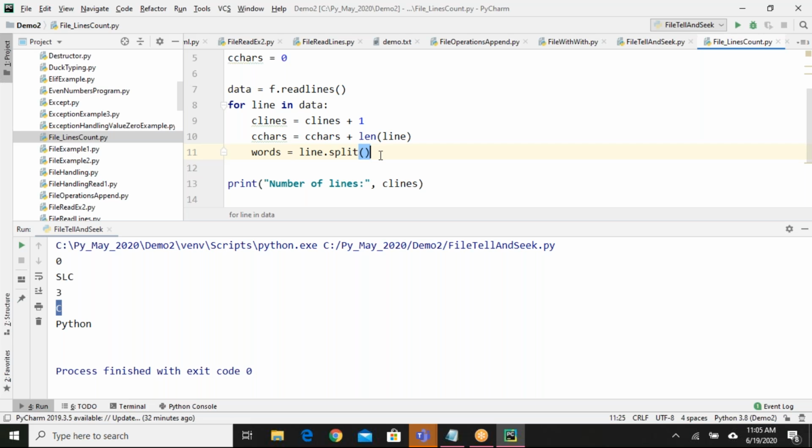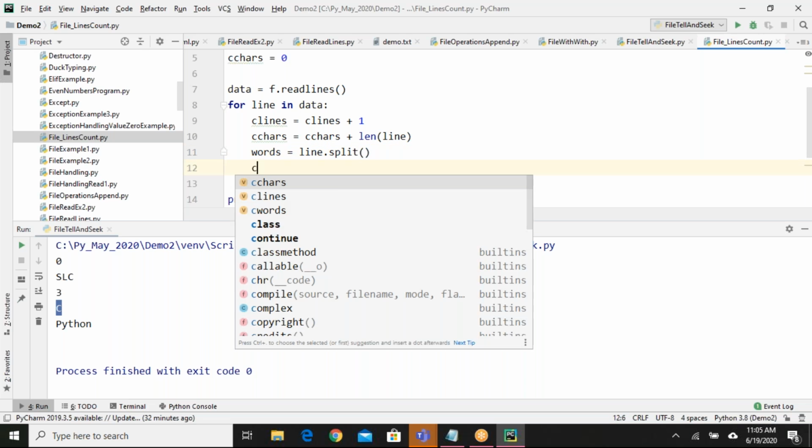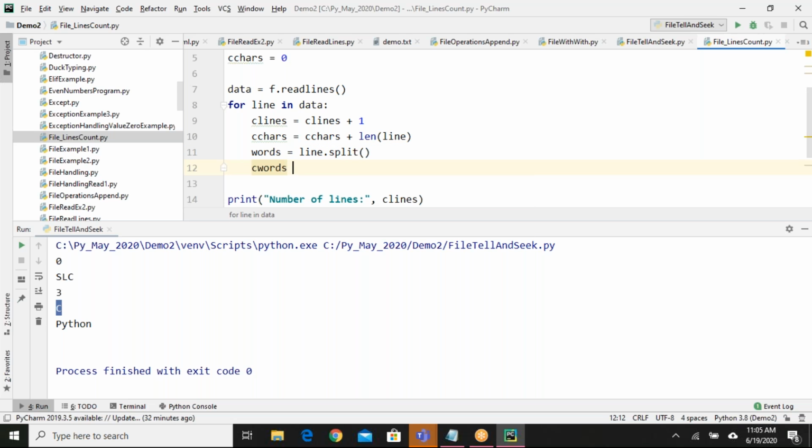Okay, so we got the words collection, and that collection contains the number of words based on the content available. So again here also you can say count of words equals count of words plus length of words. Again, this is also a collection, right?